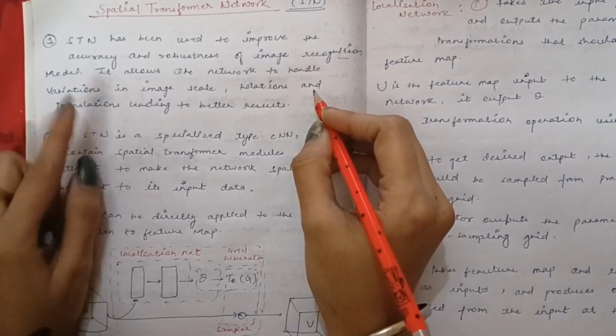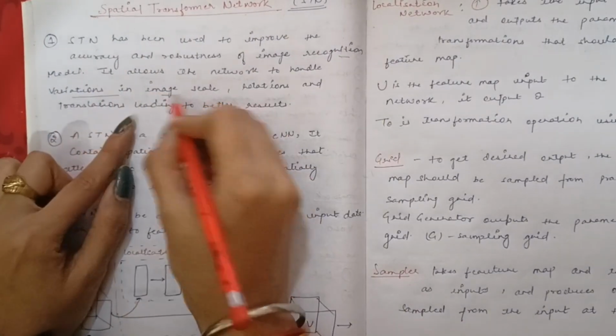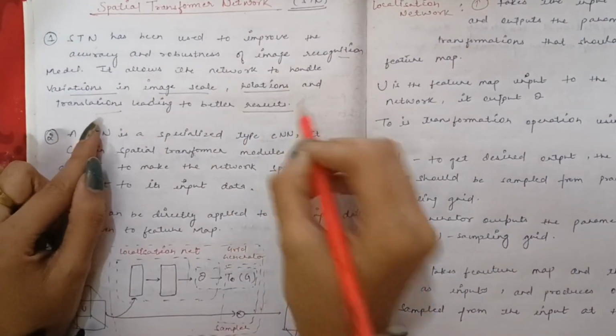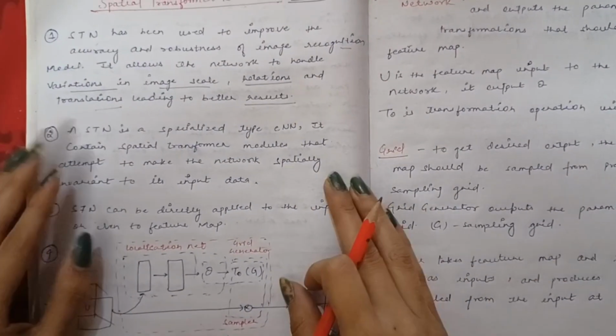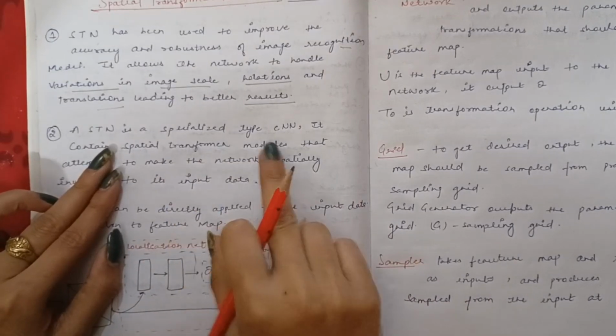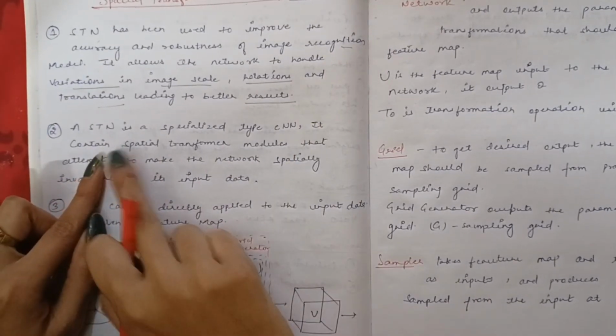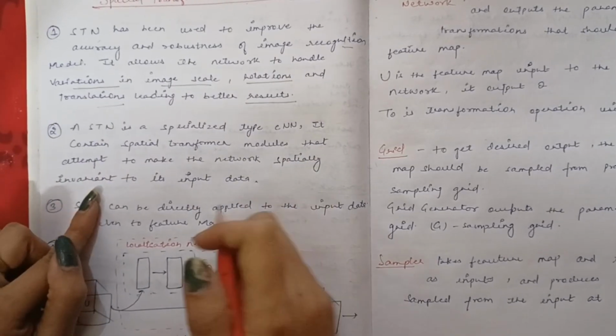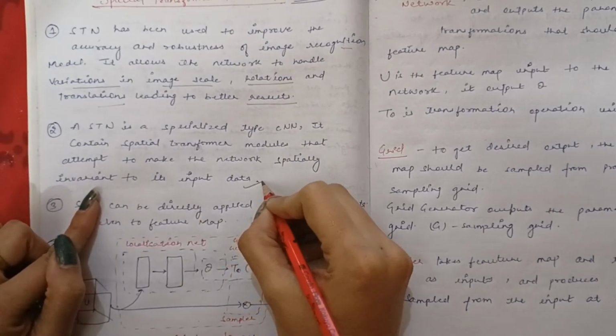It allows the network to handle variations in image scale, rotations, and translations, leading to better results. An STN is a specialized type of CNN. It contains a spatial transformer module that attempts to make the network spatially invariant to its input data.